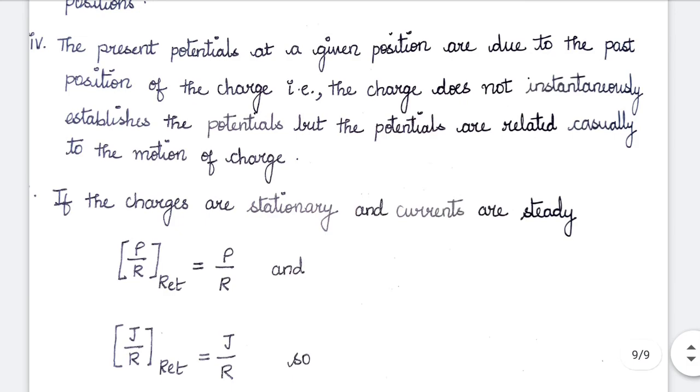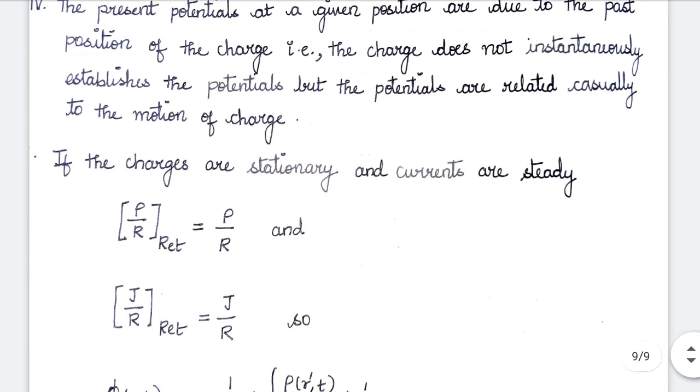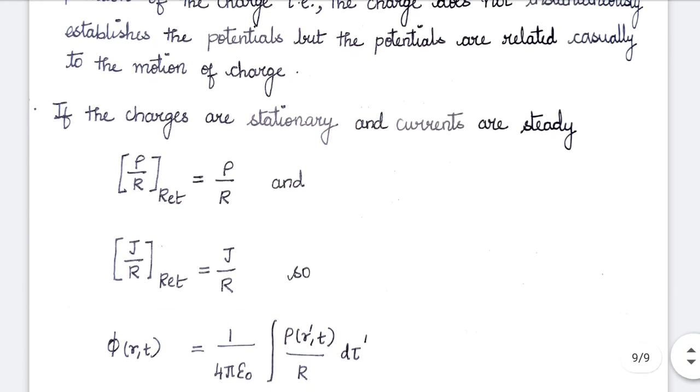If the charges are stationary and currents are steady, the square bracket of rho by r retarded, which represents the retarded potential, can simply be written as rho by r.